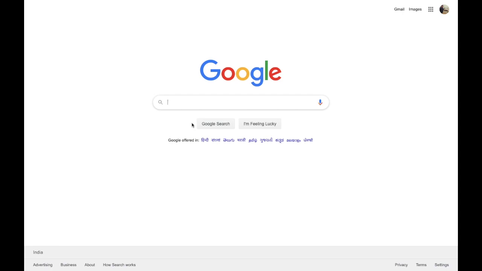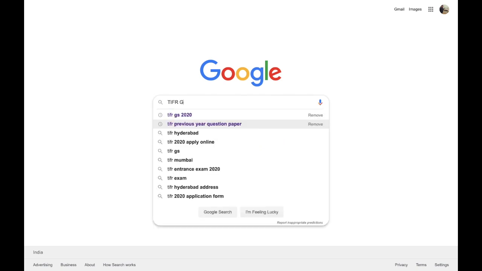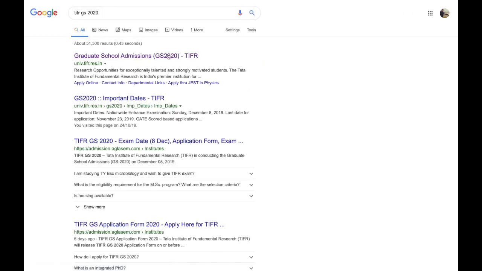First of all, on Google, when you are ready to fill the form, just search for TIFR GS 2020. Because that exam is going to be for the 2020 session, that's why it is called GS 2020. After that you have to go for the first link, which is over here, Graduate School Admission GS 2020.